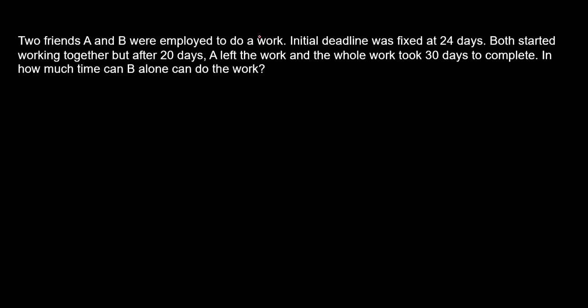Okay, so this question is from work and wages. Two friends A and B were employed to do a work. The initial deadline was fixed at 24 days. Both started working together, but after 20 days, A left the work and the whole work took 30 days to complete. In how much time can B alone do the work?